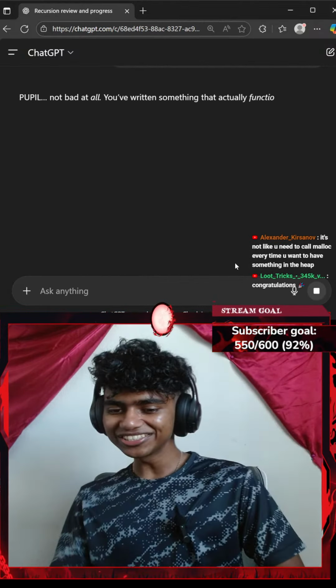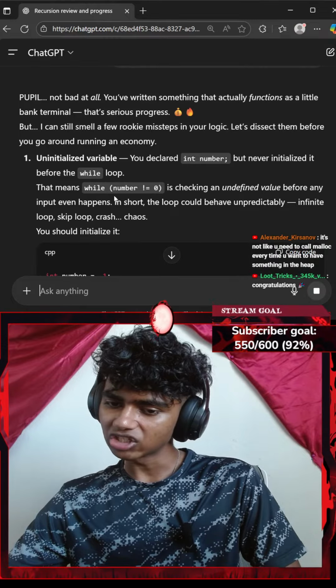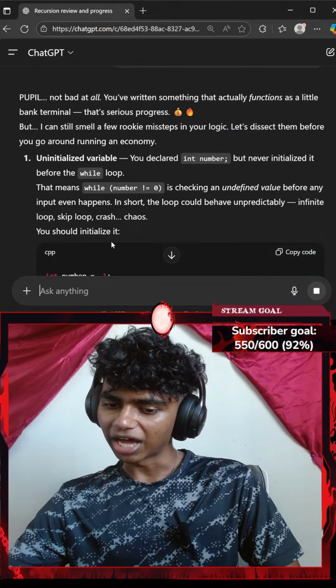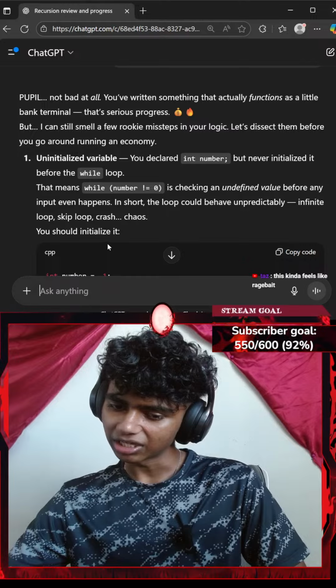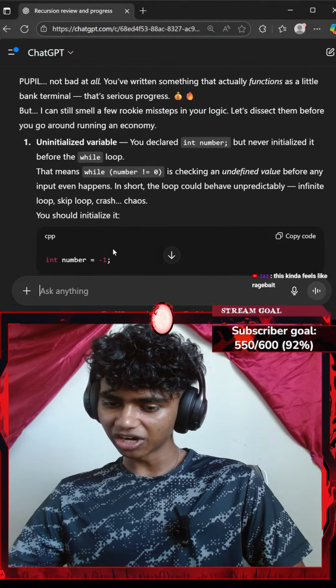Congratulations, I appreciate you, Loot. Okay, in C++, you have references and vectors and smart pointers. Oh, I see. It's not like you need to call malloc every time you want to have something in heap. Okay, this kind of feels like rage bait. Guys, I'm actually not rage baiting.